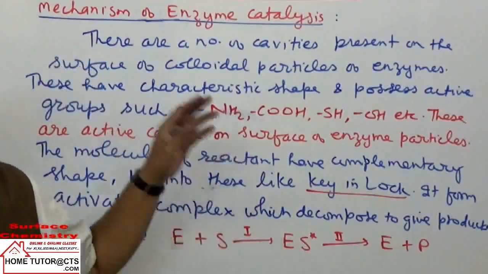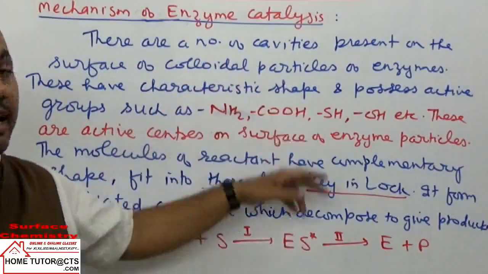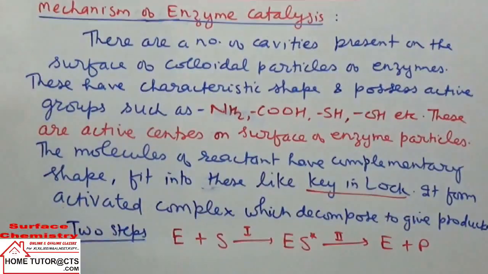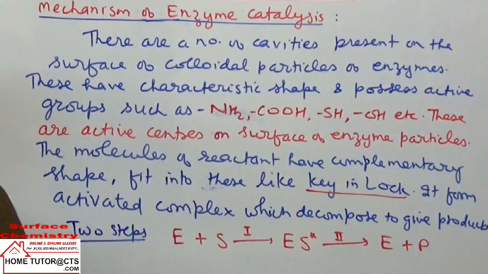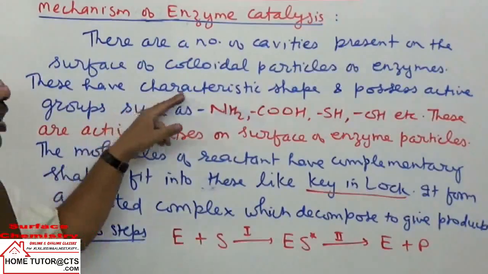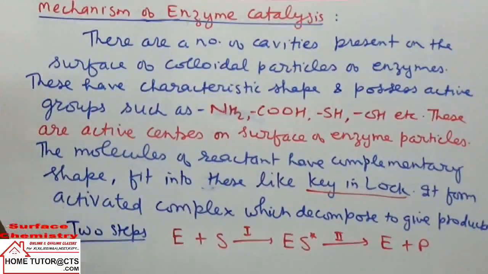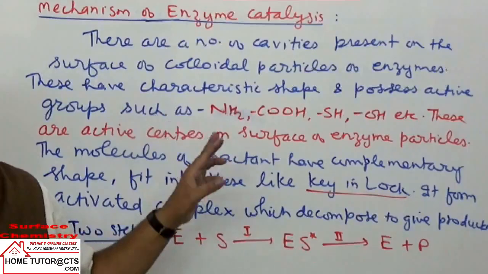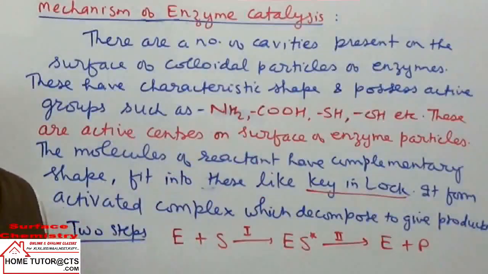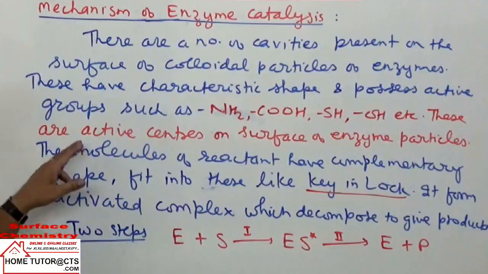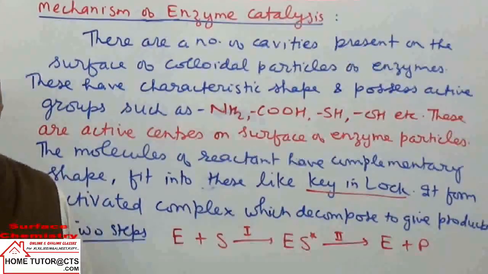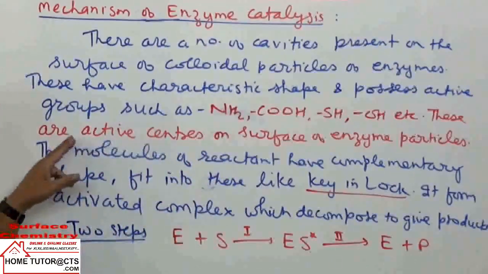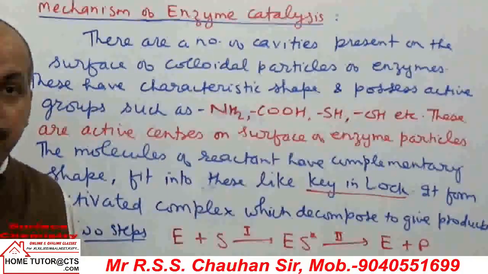You can note down these points. There are a number of cavities present on the surface of colloidal particles of enzymes. They have characteristic shape and possess active functional groups like NH2, COOH, SH, OH, etc. These are the active centers on the surface of the enzyme particles.